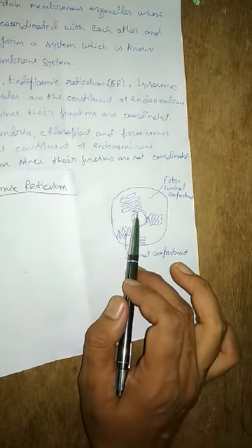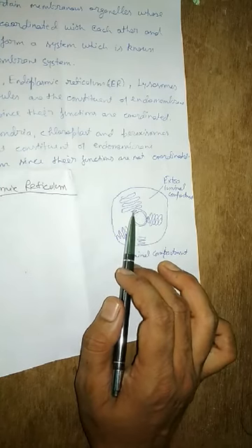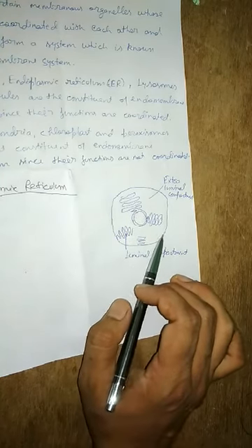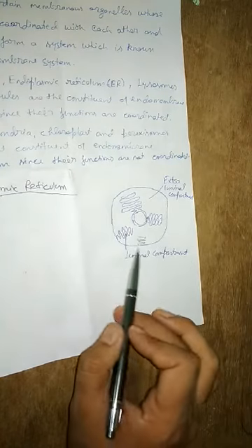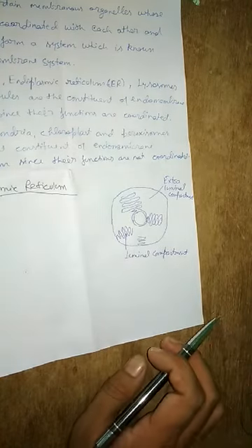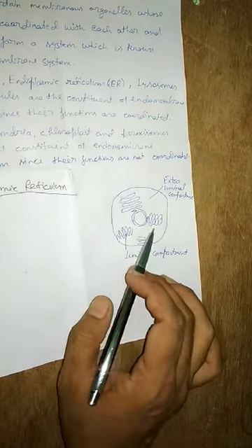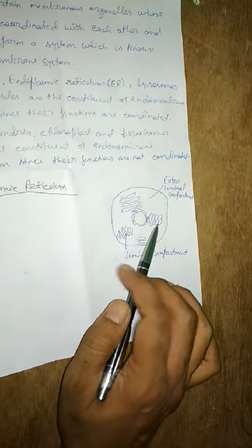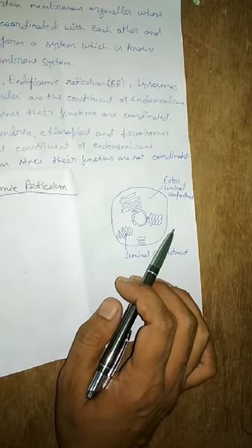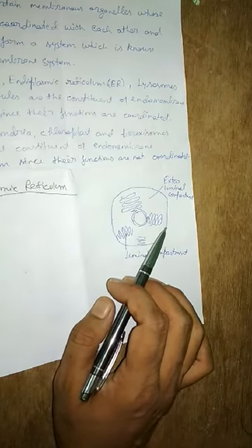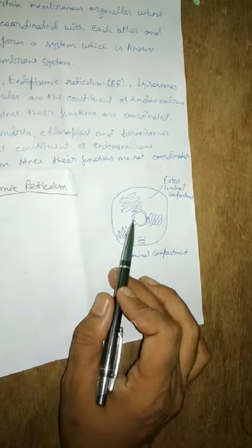So you can see here this endoplasmic reticulum forms a network inside the cytoplasm, and that network divides the entire cytoplasm into two parts, luminal and extraluminal. Clear? Now this endoplasmic reticulum is a network like cell organelle which is present inside the cytoplasm.